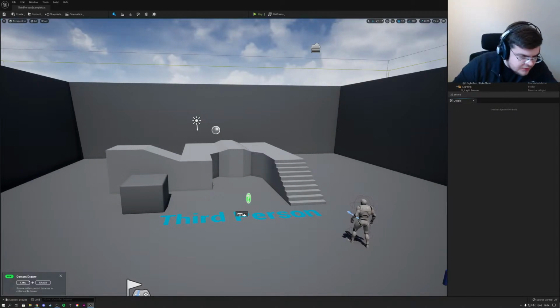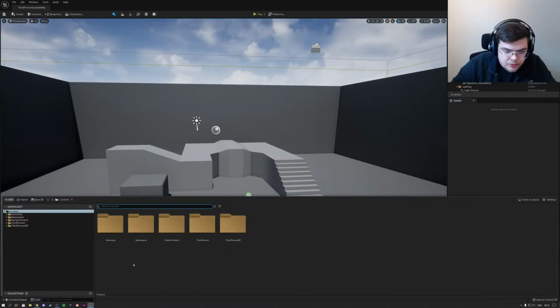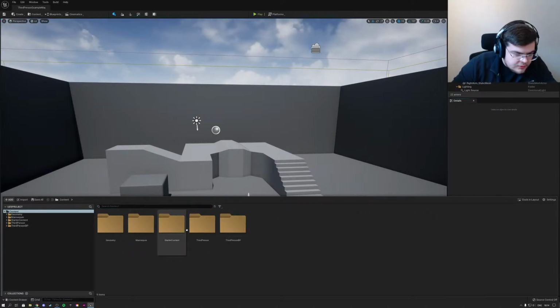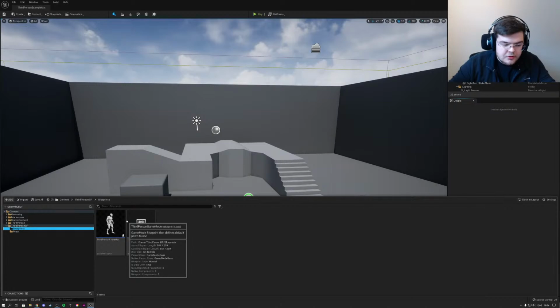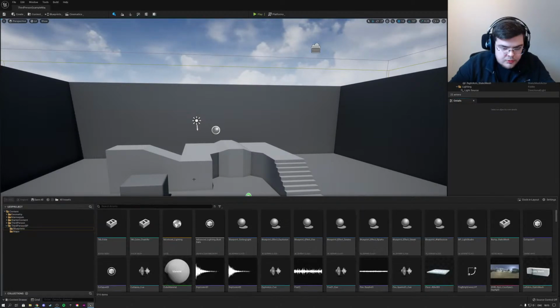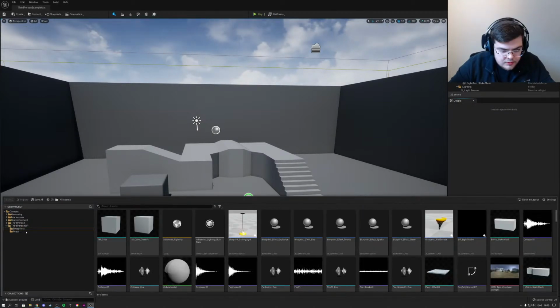What do we have here? It says content drawer. Open the content drawer by pressing Control and space. Look, there it is. My favorite panel. Okay, so this looks like just our basic folder structure. Here on the left, we can go to our blueprints. We can open up our map. This looks beautiful. I have to say this straight away. What if I do CMD spacebar again?